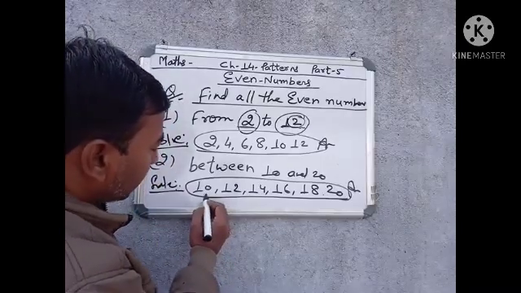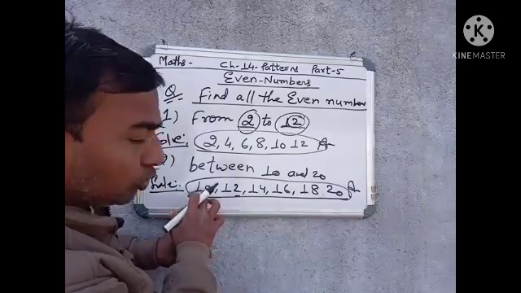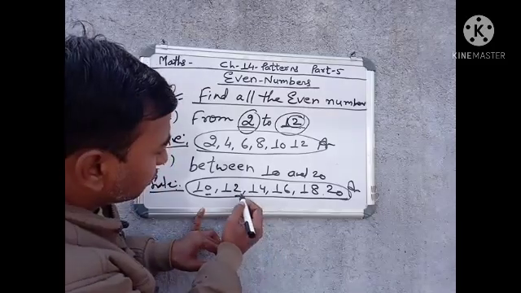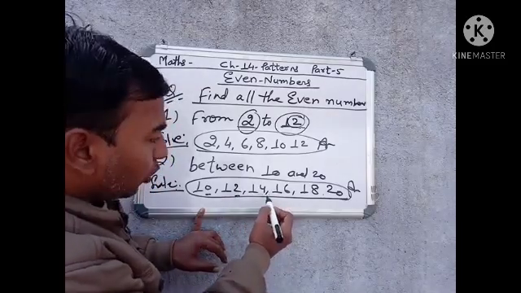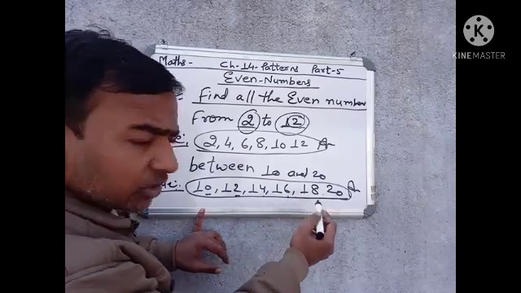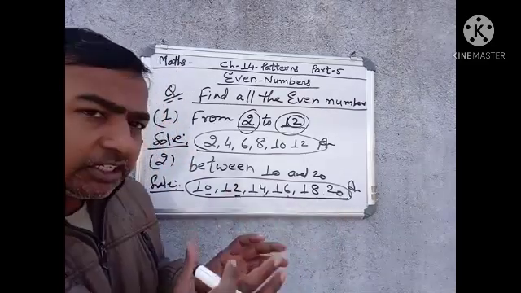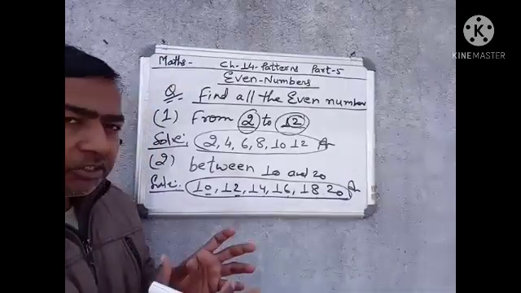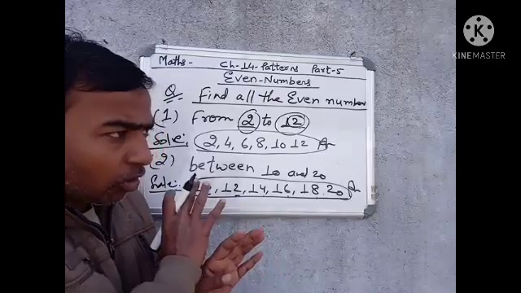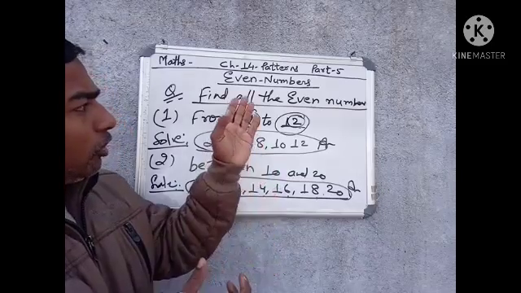You can see that in 10 the ones place number is 0, in 12 the ones place or unit place number is 2, in 14 it is 4, in 16 it is 6, in 18 it is 8, and in 20 it is 0. So as I already told, if the unit place or ones place number of the given number is 0, 2, 4, 6 or 8, these numbers will be even numbers. So this is some example of even numbers.